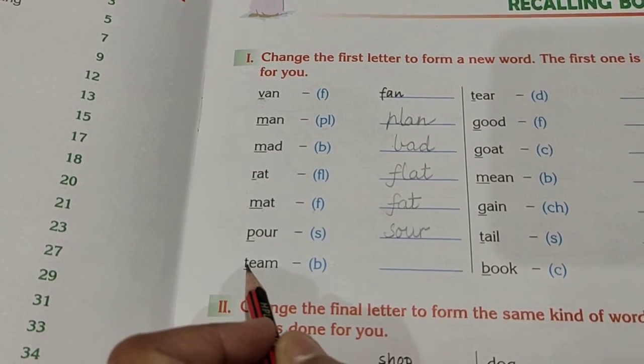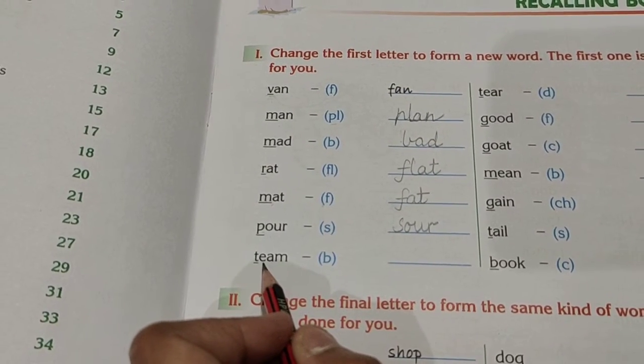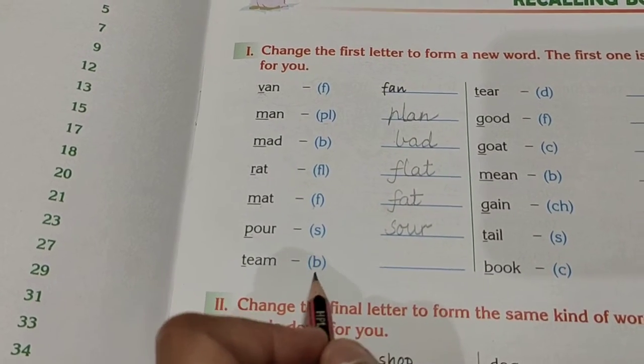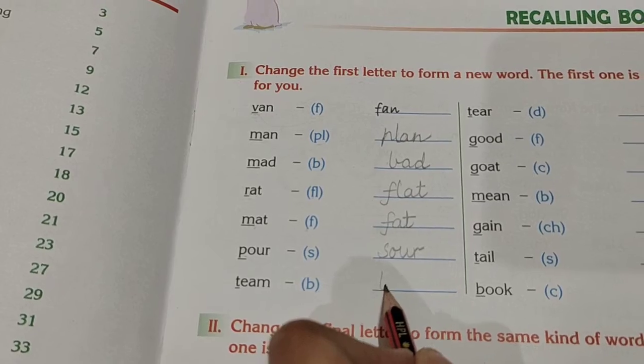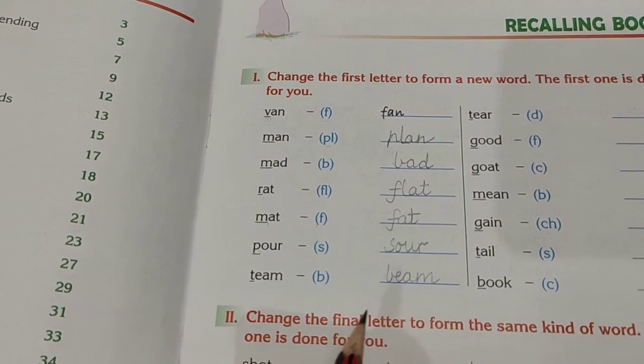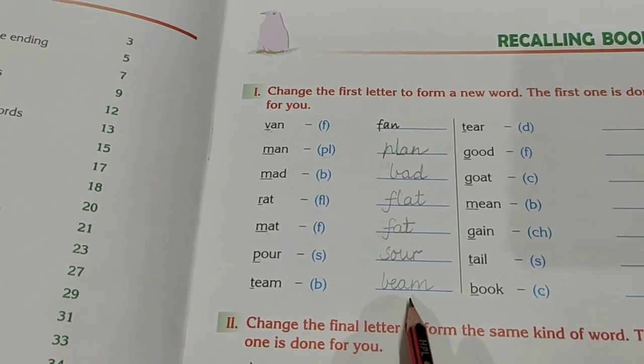And again what you have to do, you have to remove the letter T and you have to add a new letter, that is B. So it will become beam, BEAM, beam. Is that clear? So the new word formed is beam.